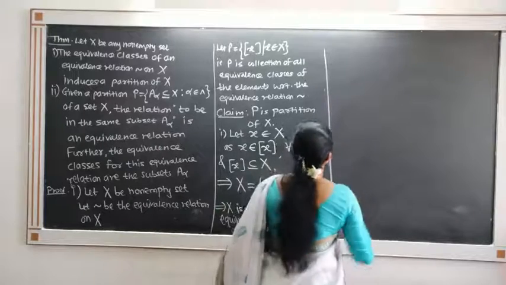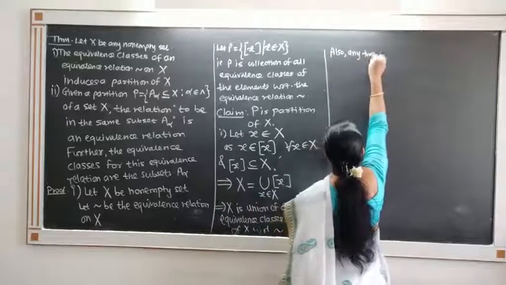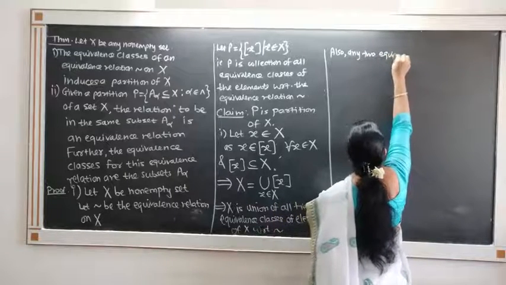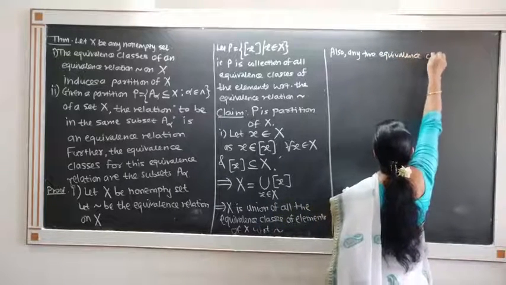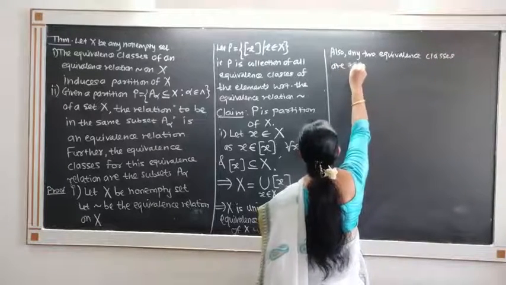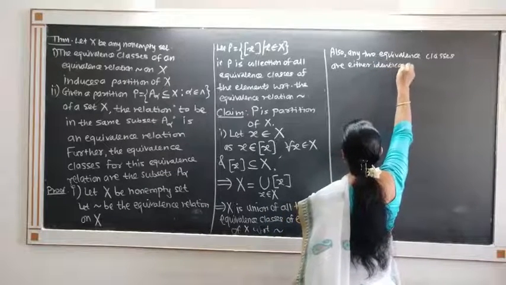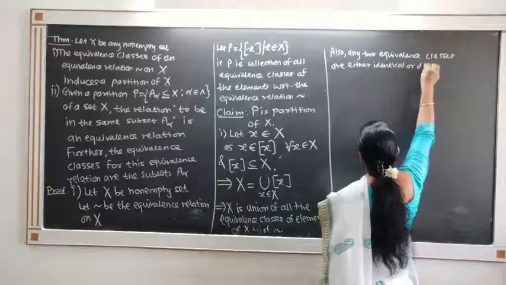Also we know that any two equivalence classes are either identical or disjoint.